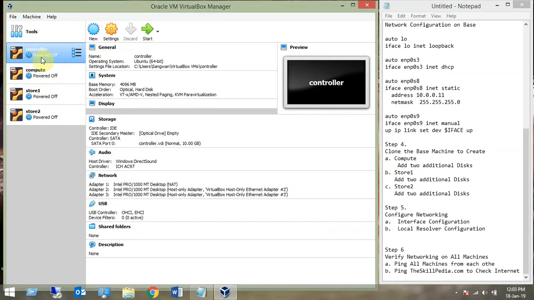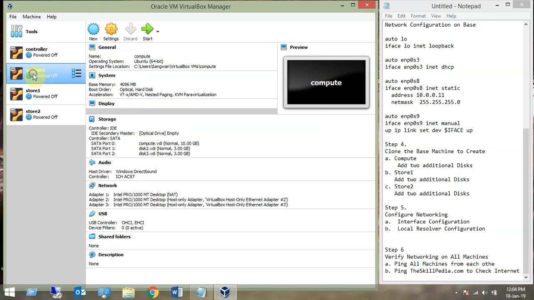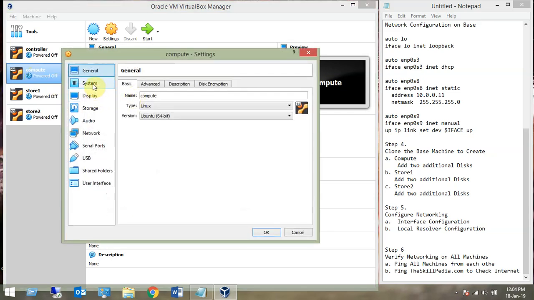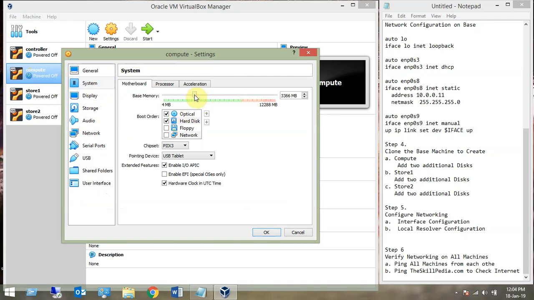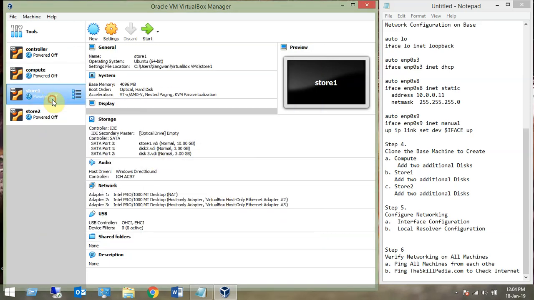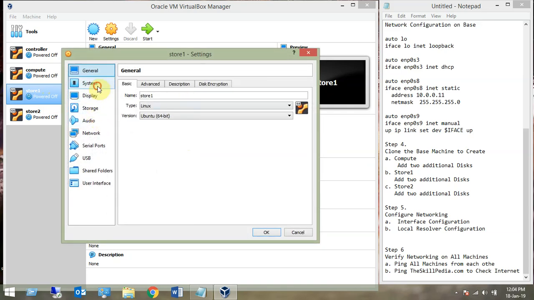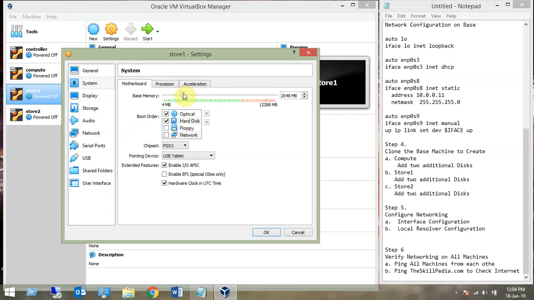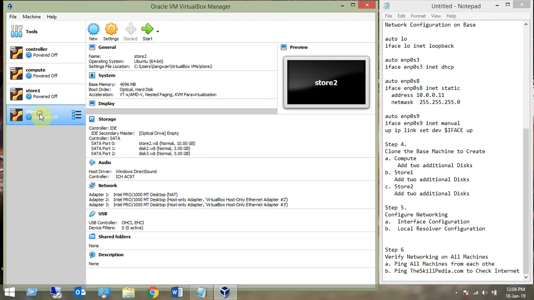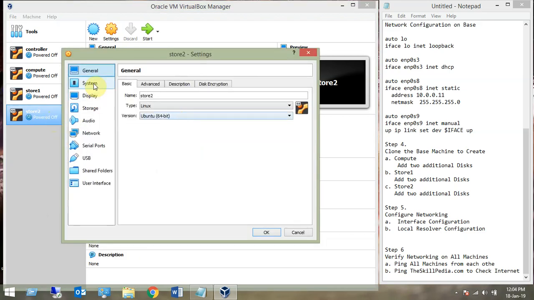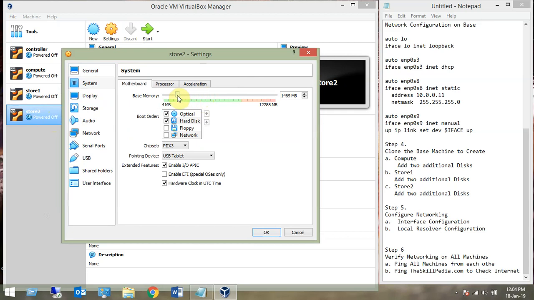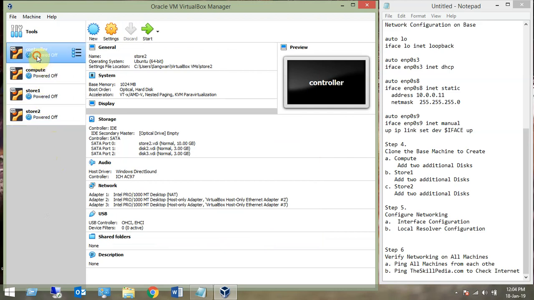Now we can start the machines, and in fact we need to change the RAM also on these machines, because by default 4 GB RAM is allocated to them. So let's give 1 GB RAM. For the rest of the nodes 1 GB RAM is sufficient for us, right? 1024. In the same way store 1 also gets 1 GB RAM, system RAM 1 GB. Good enough for store and compute. If you don't have a space problem, you can allocate more, but 1 GB is good enough to get started with. Right, now we can start the machines.